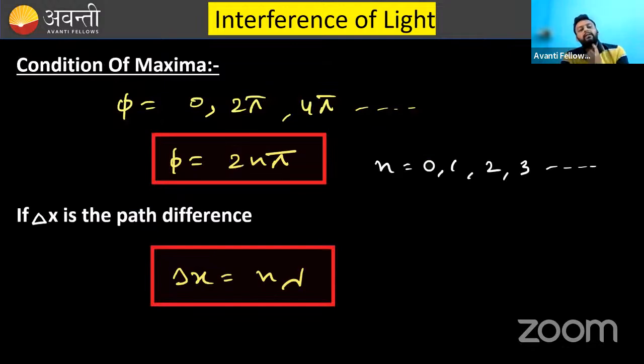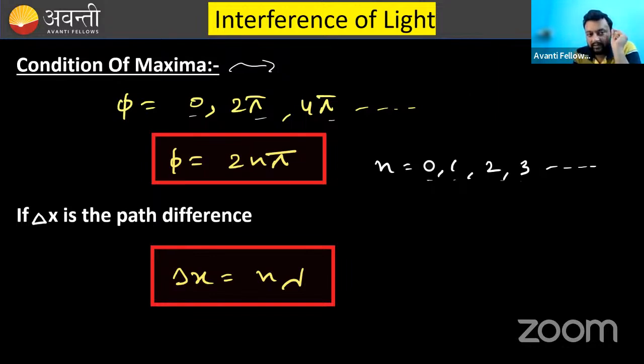Now again, there are certain conditions for maxima that I have told you. For maxima, the phase difference should be what? They are in same phase, and same phase means 0, 2 pi, 4 pi, and so on. So how can it be written? It can be written as 2n pi, where n is 0, 1, 2, 3, and so on. I think this is the relation you should remember.